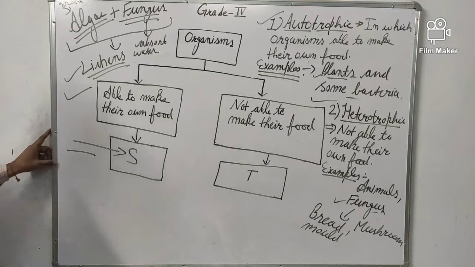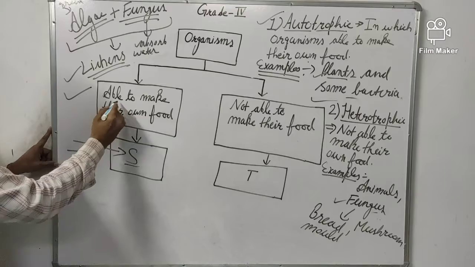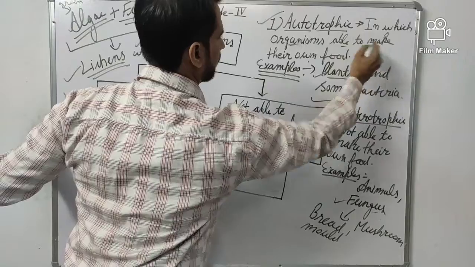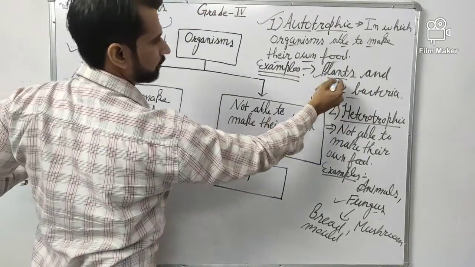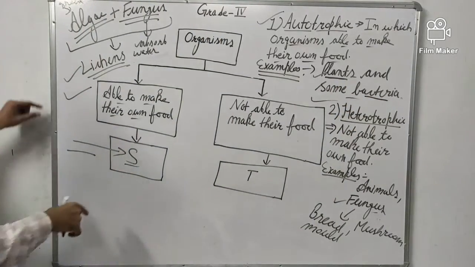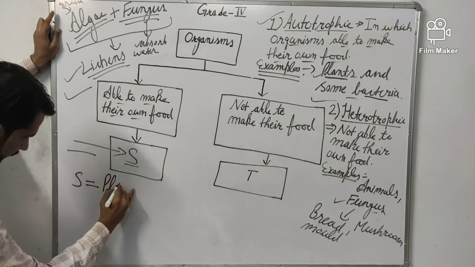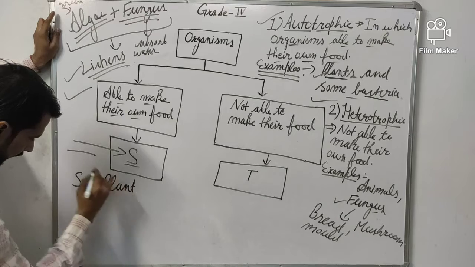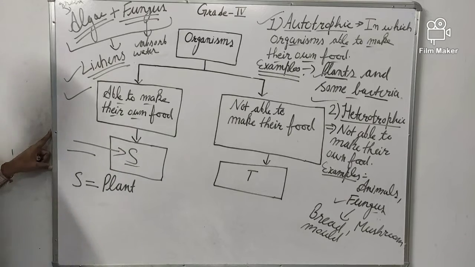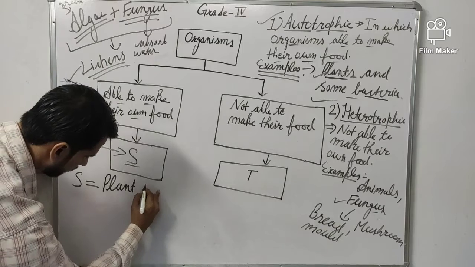So now look at your question. In your question, the first one is S. What is S? S is that group of organisms which are able to make their own food. They may be plants, they may be bacteria. So you simply put your answer: S may be any plant. Here in place of S, you can write any plant. Simply you can write plant or bacteria.